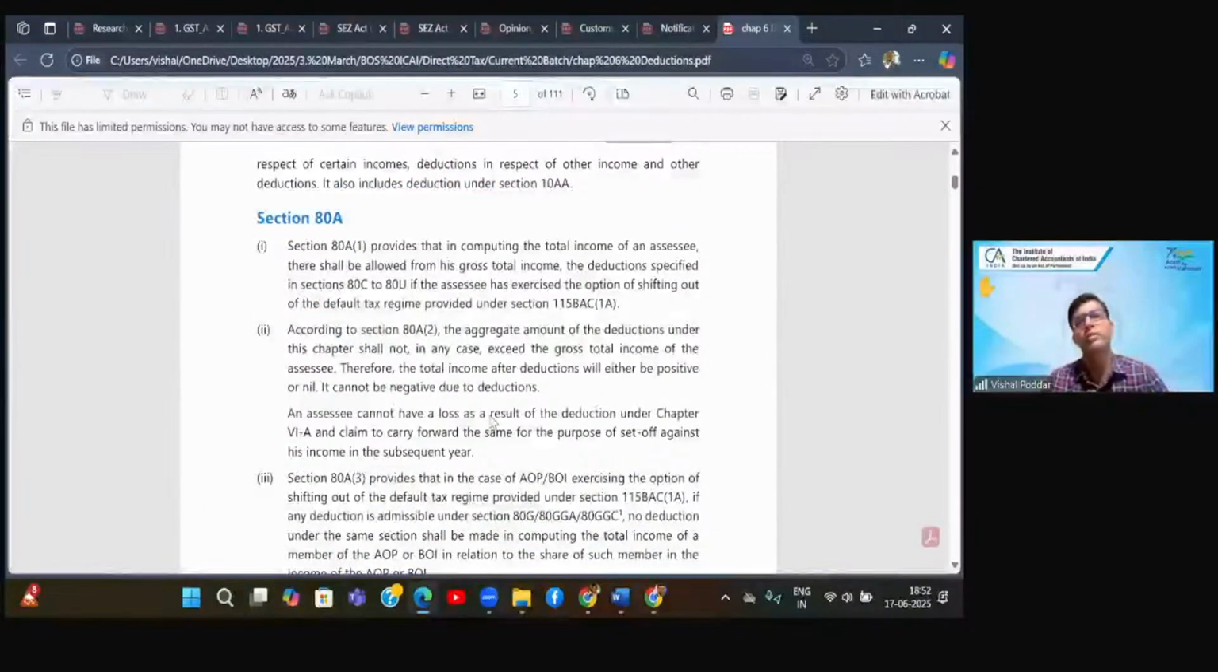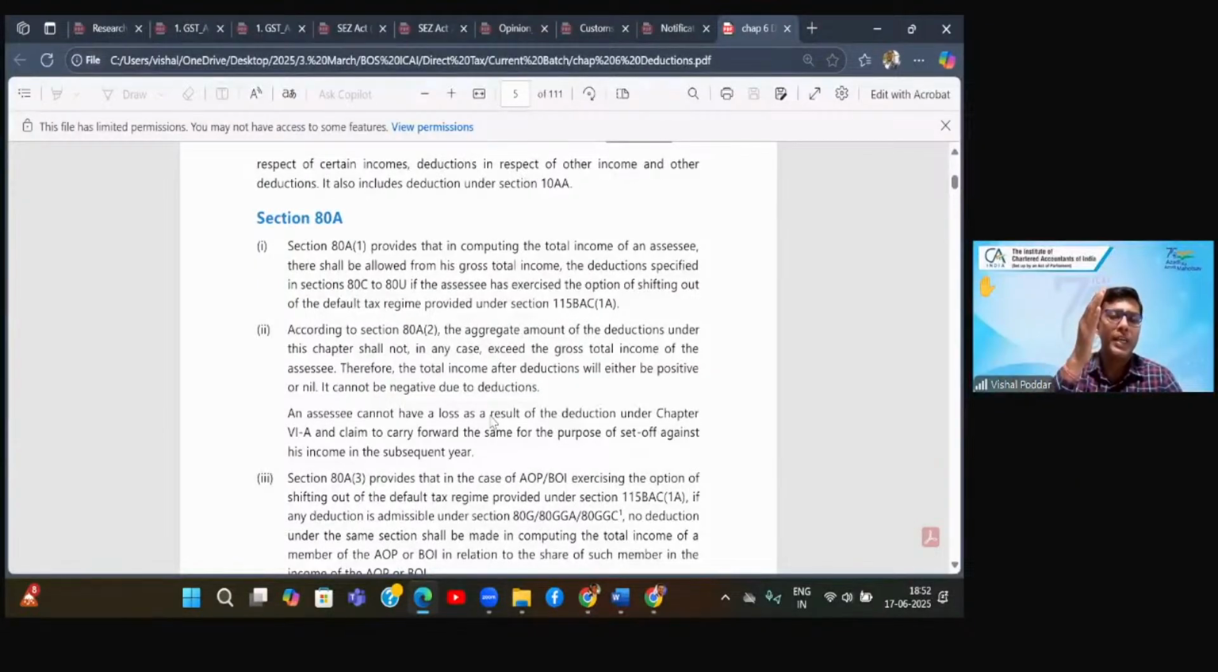Now we come to the first section, Section 80A. So what does Section 80A do? Section 80A is not giving you any deduction. 80A, 80B, these are not giving you deductions. They are not telling you where you will get deduction or by doing what you will get deduction. It is not doing that. So these are not deduction sections, but these are giving you some rules, some conditions which you have to follow when you have to claim the deduction.